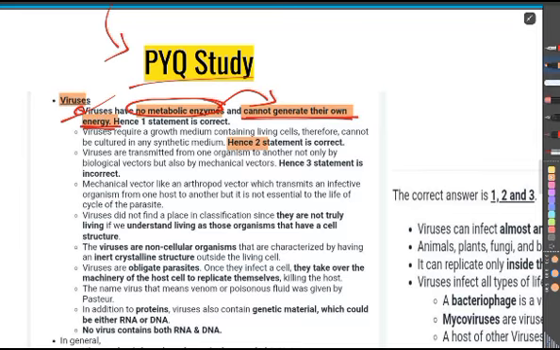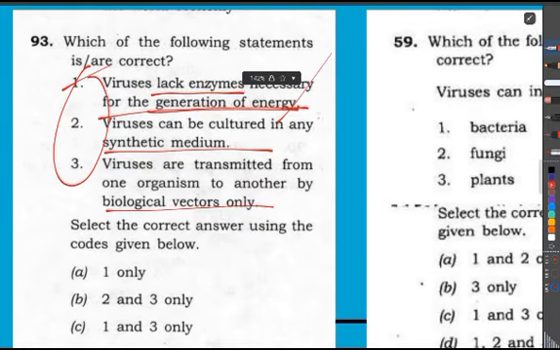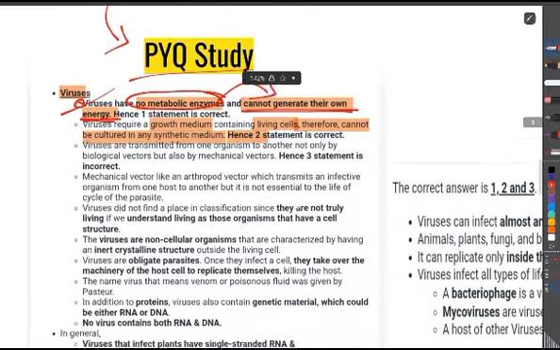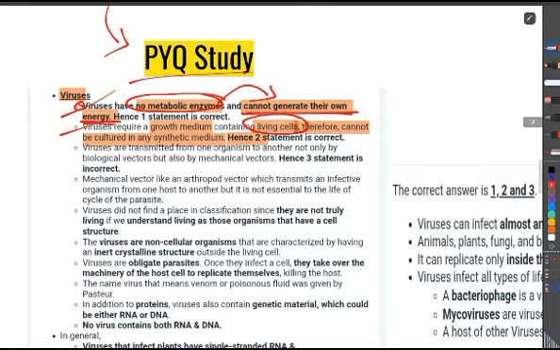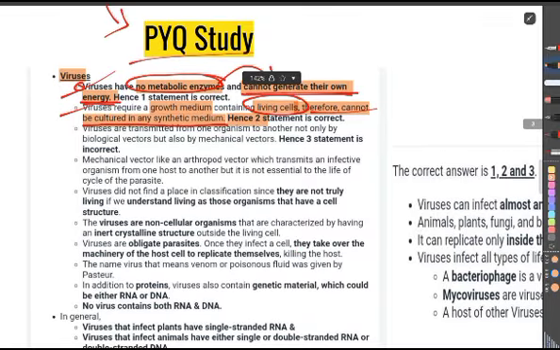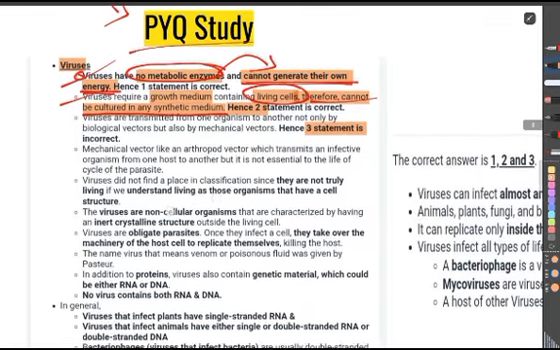Now let's read the explanation for statement 2. They are saying that viruses require growth medium containing living cells and therefore cannot be cultured in any synthetic medium. They altered this "cannot be" to "can be" and gave the statement that virus can be cultured in any synthetic medium. So here, learn only this: viruses need a living cell. That's why they cannot be cultured in any synthetic medium.